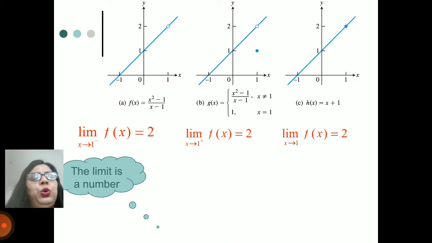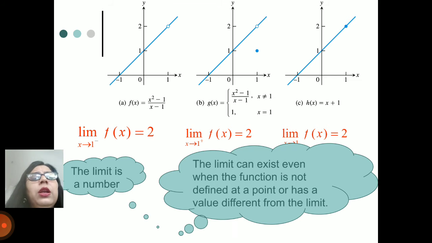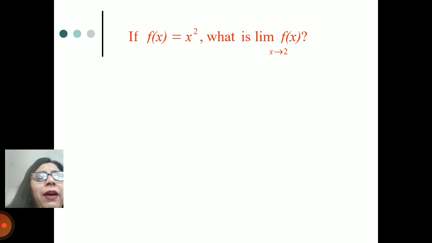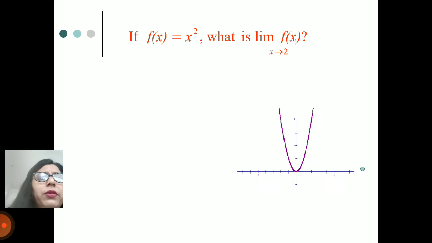That means we knew it very well. Now we can conclude that the limit is a number. The limit can exist even when the function is not defined at that point, or you can say it has a value different from the limit. Now we have a question: if f(x) = x², what would be the limit as x tends to 2 of f(x)? Let's check this.